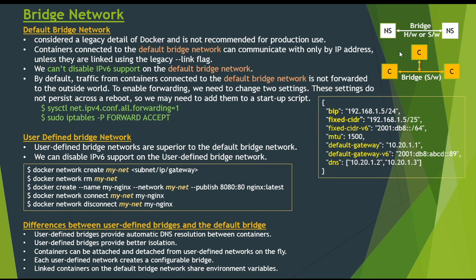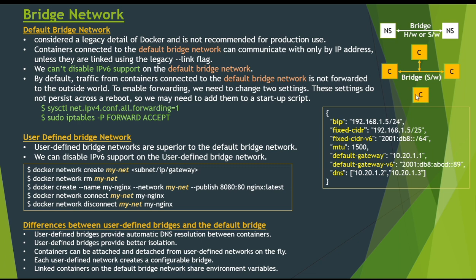But in terms of Docker, a bridge network uses a software bridge which allows different containers connected to the same bridge network to communicate with each other, while providing isolation from containers which are not connected to that bridge network.